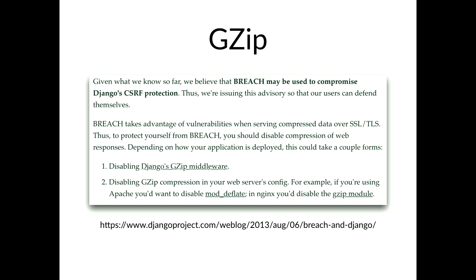So, in 2013, Django announced that you should disable gzip compression on all your websites because it can lead to defeating Django's cross-site request forgery protection, even if you use HTTPS. Gzip compression itself is pretty cool. It makes web pages shorter, which means that they are faster to send over the wire. But apparently, gzip compression allows a third party to guess a user's secret CSRF token.